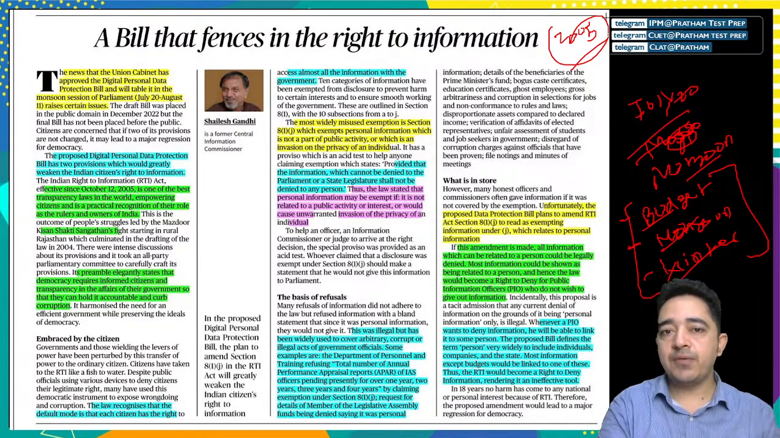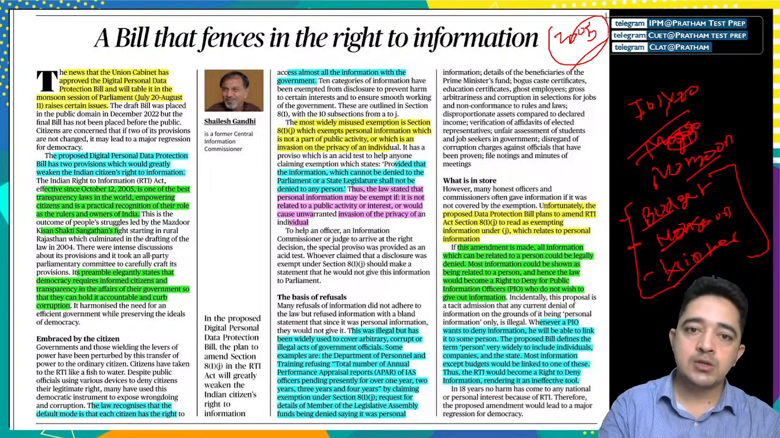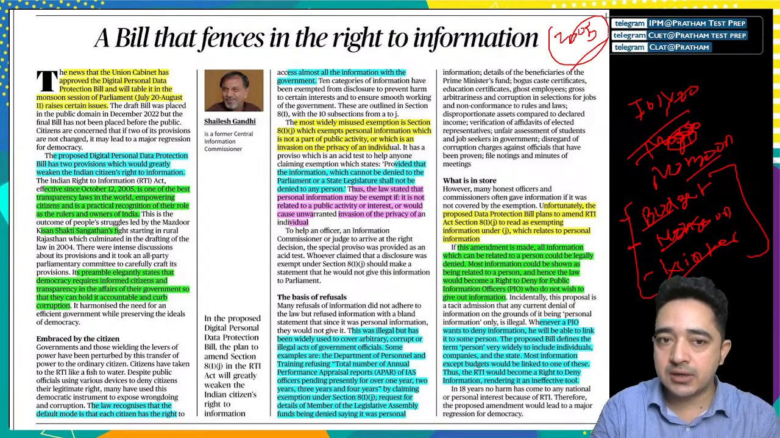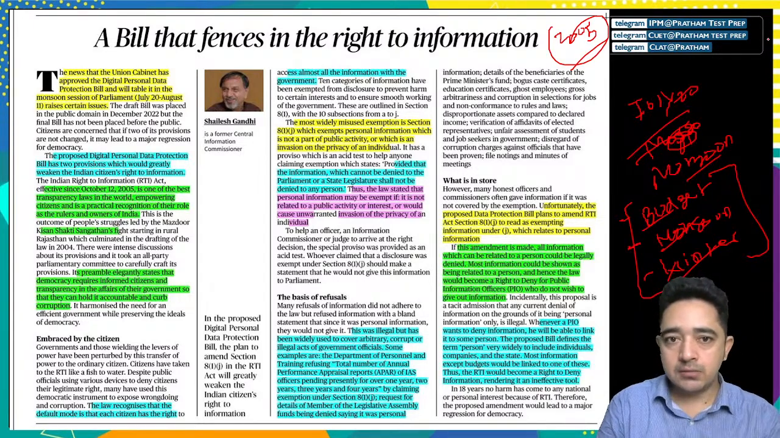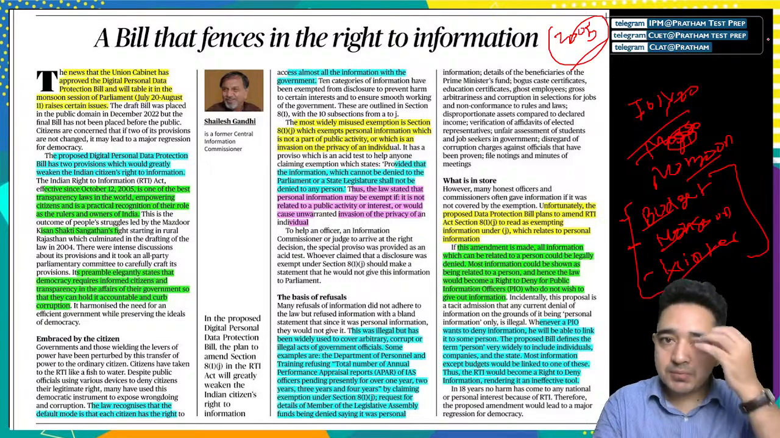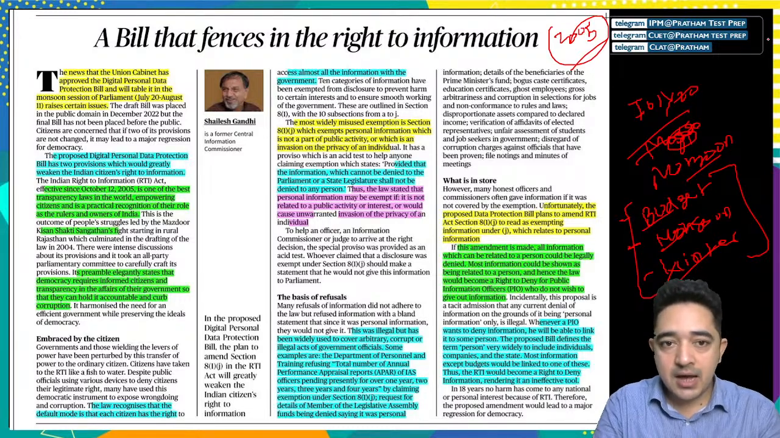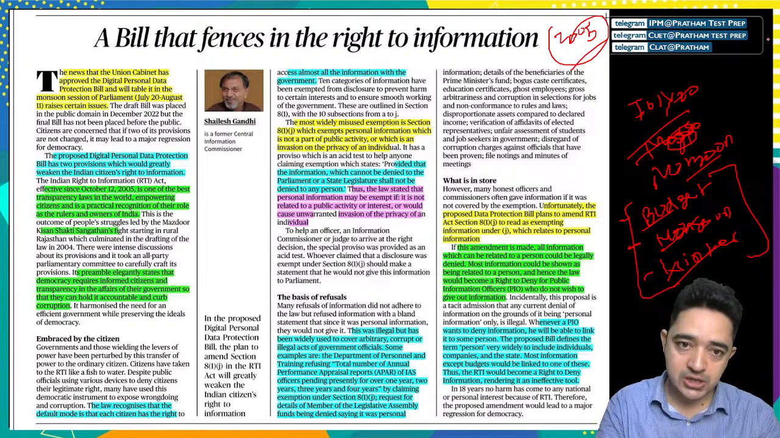So the categories of information have been exempted from disclosure to prevent harm to certain interests and to ensure smooth working of the government. The most widely misused exemption is Section 8(1)(j), which exempts personal information which is not a part of public activity or which is an invasion of the privacy of the individual. It has a provision which is an acid test to help anyone claiming exemption, provided that the information which cannot be denied to the Parliament or state legislature shall not be denied to any person.